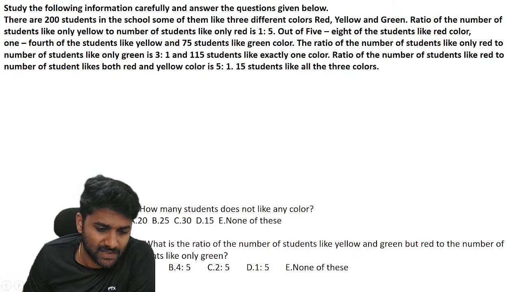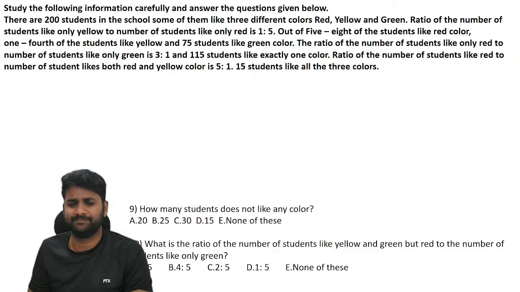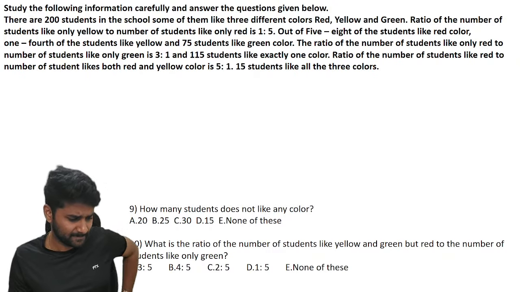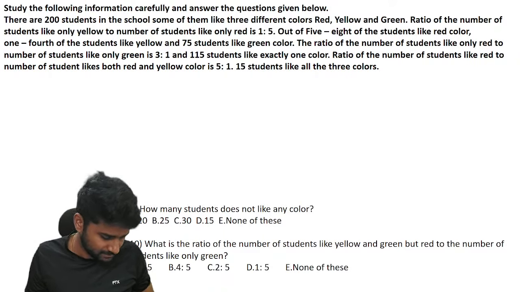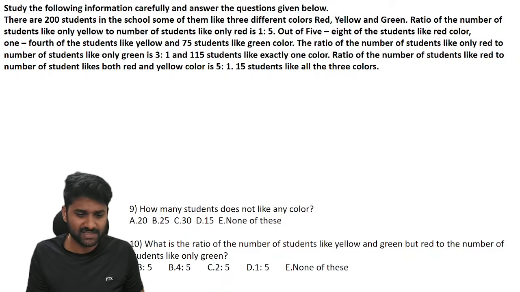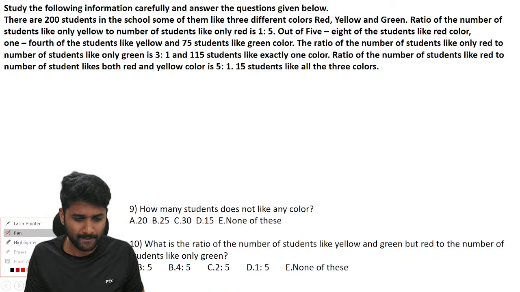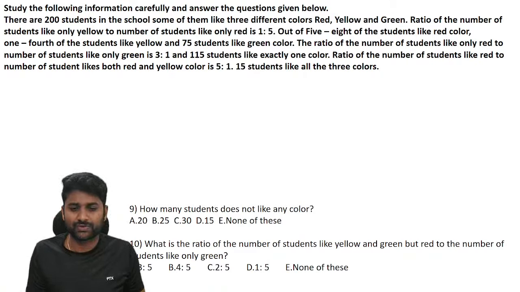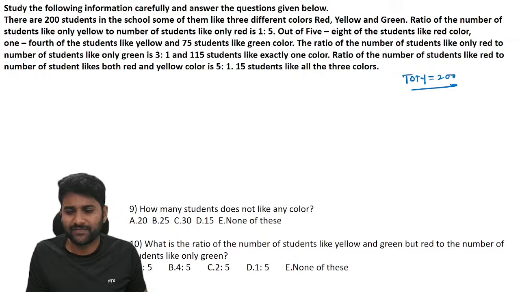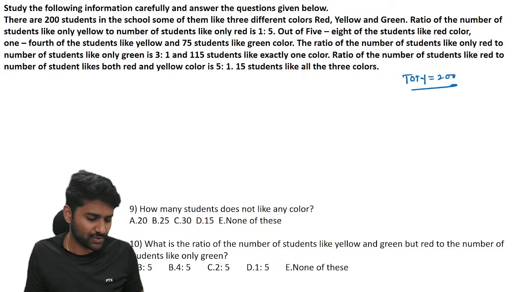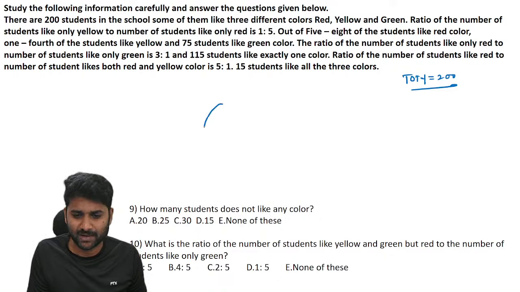Next. See, again, it's all about data retrieving. So let's understand this information. There are 200 students, and the total information says that there are 200 people, and they like three different colors: red, yellow and green. So when you go through the first two lines, you should understand that it is a part of a Venn diagram.